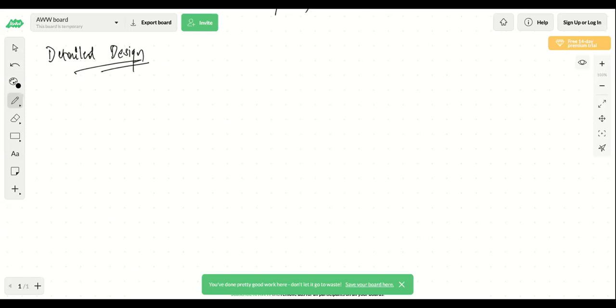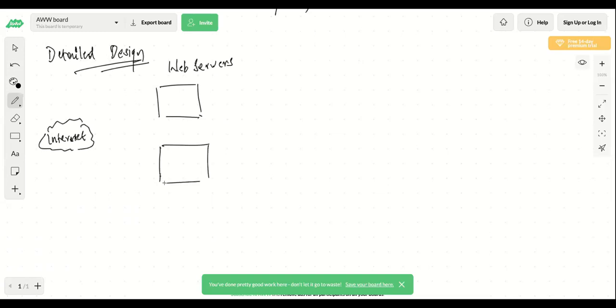Okay. So there are a few things which always remain consistent across all the systems. You always have the web, the internet. So the request will come through the internet. Then you have your web servers placed. This is your first layer of interaction. You can have firewalls on top of it, but it should be fine. You don't need to go into those details in the interviews. And you have the load balancers before the web server.